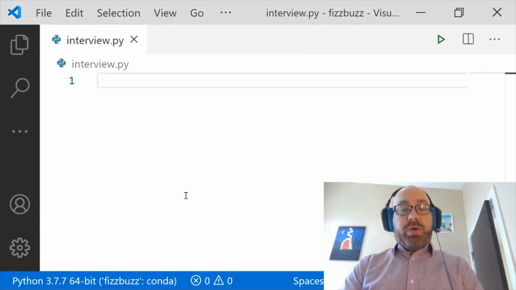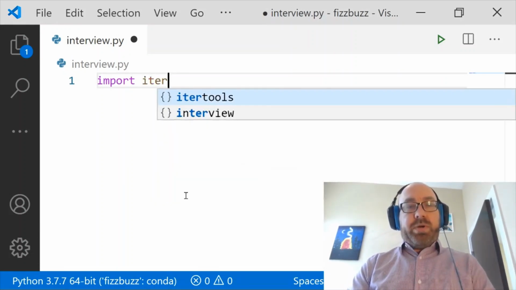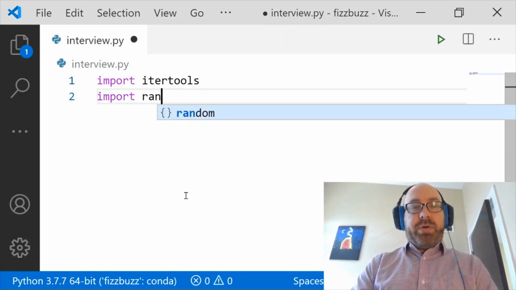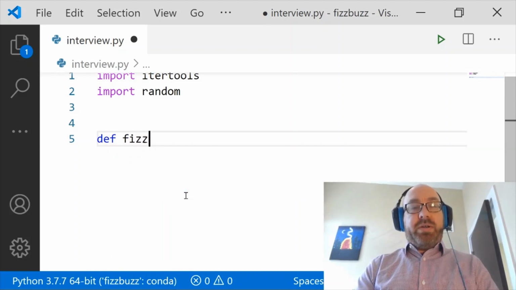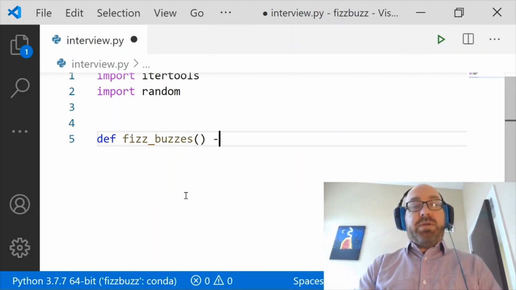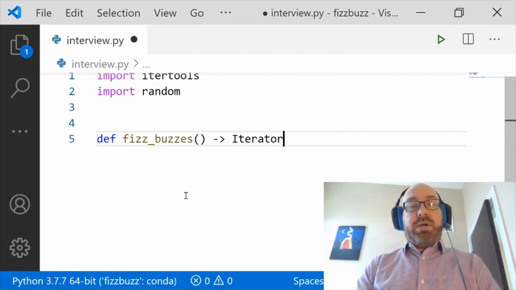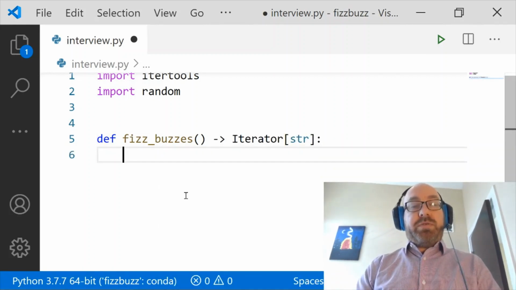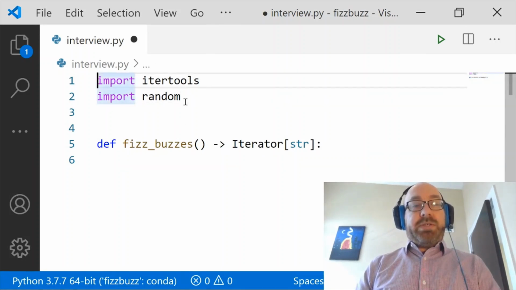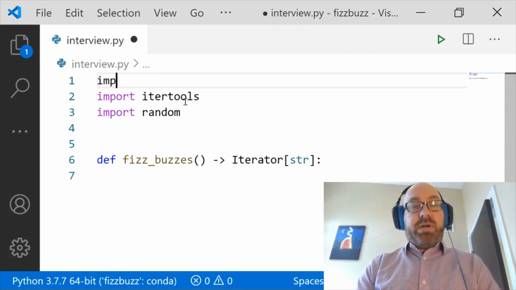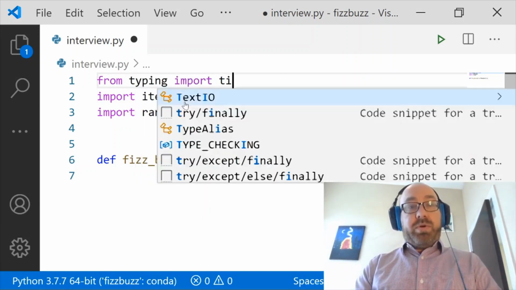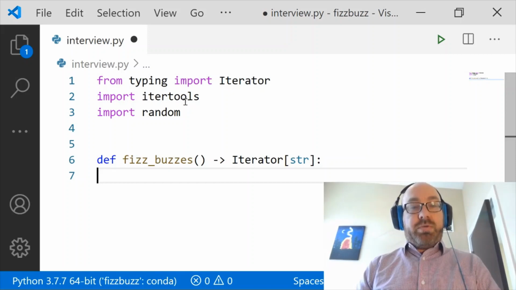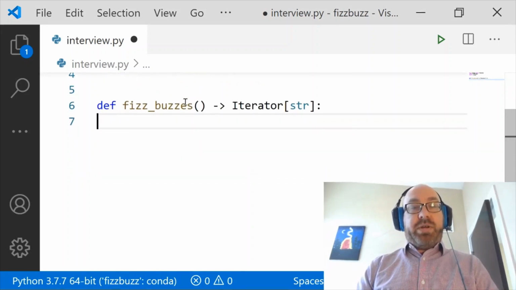Okay, so I'm going to import itertools. Always need itertools, and I'm going to import random so that we can implement guessing. And we're going to define fizzbuzz. Actually, this will be fizzbuzzes, which is going to return us an iterator over strings. So we're just going to keep guessing. So I guess I better import from typing import Iterator. Okay. So now I have this iterator of strings.